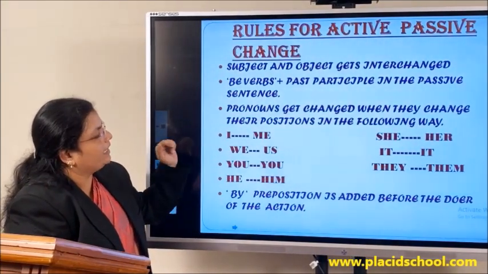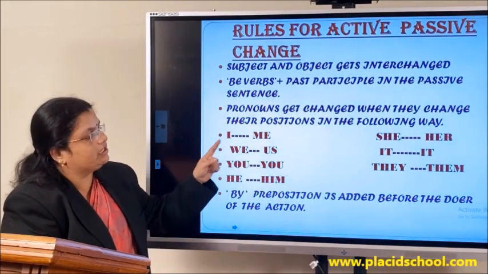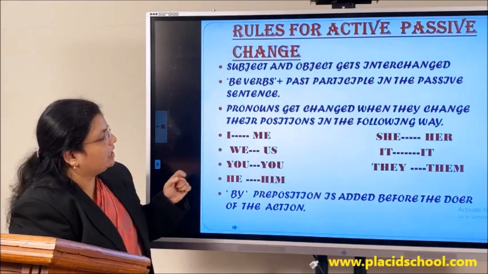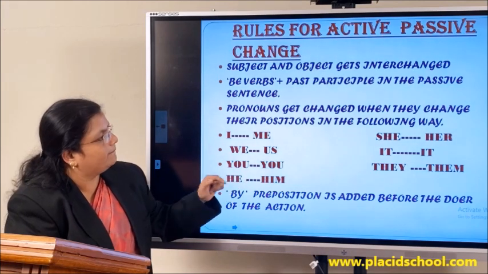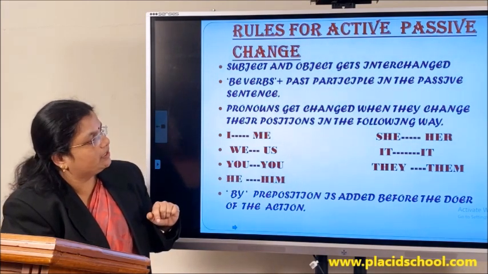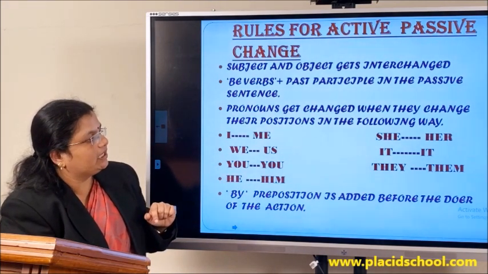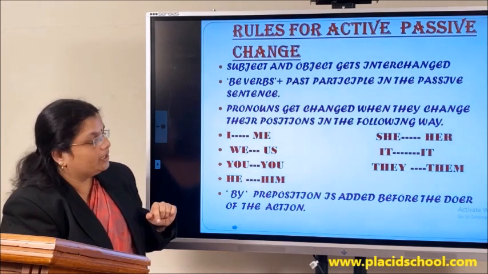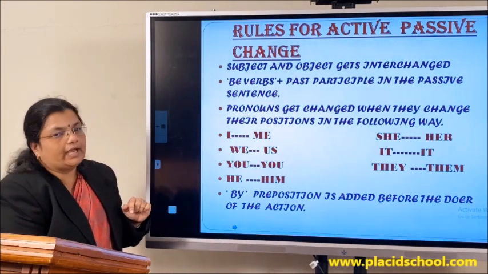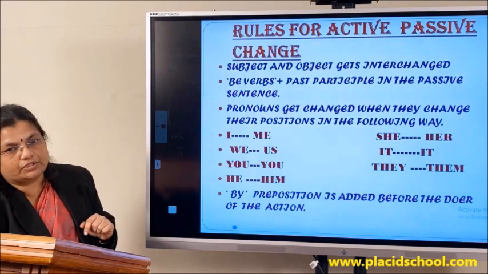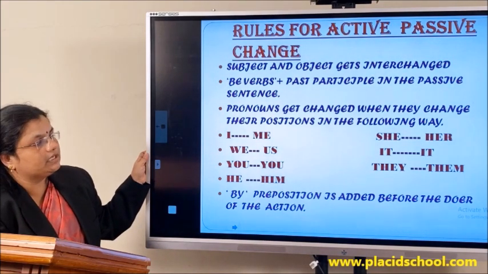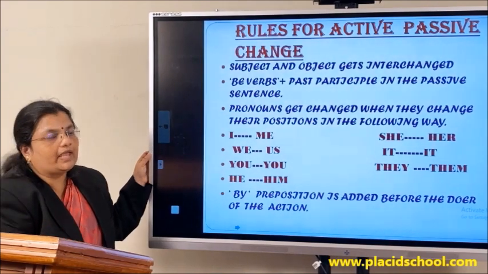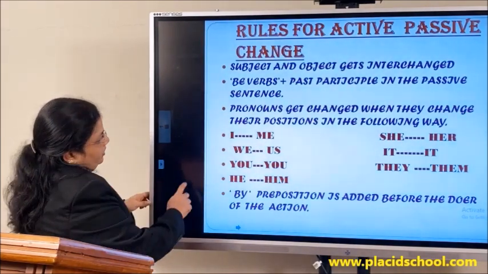For example, I in the active voice undergoes a change and becomes me in passive voice. We becomes us. You remains the same, you. He becomes him, she changes to her in passive voice. It remains it, they changes to them. And we have to add a by preposition before the doer of the action. These are the basic rules that we learned as we have to change from active voice to passive voice.